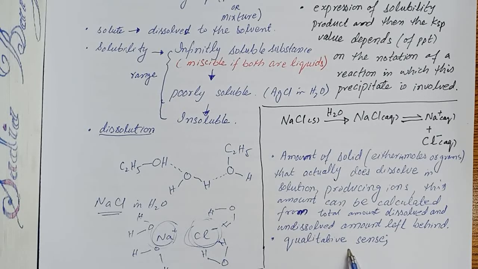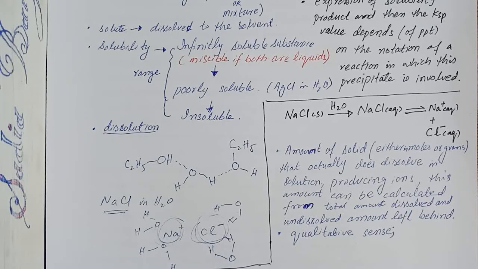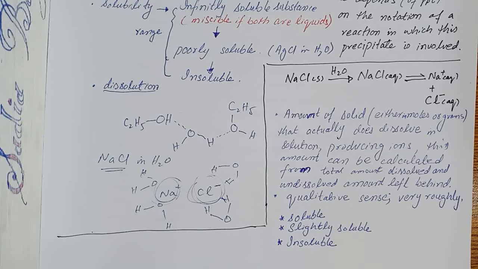There is no magic point above which a salt can be described as soluble and below which a salt can be described as insoluble. So we usually call a particular compound, very roughly, soluble, slightly soluble, or insoluble.